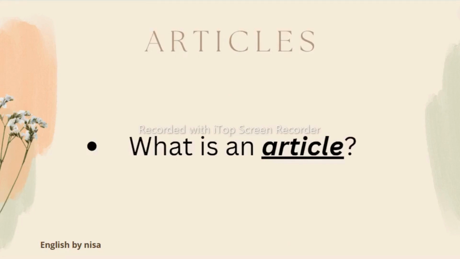So as we all know, in English the parts of speech are noun, pronoun, adjective, verb, adverb, preposition, conjunction and interjection. There is no word as article in the English parts of speech. But I know the English language has articles, but they do not behave as parts of speech. Then what is an article?